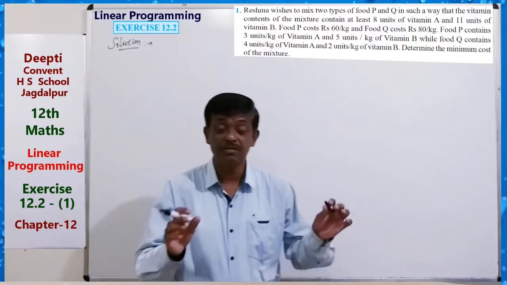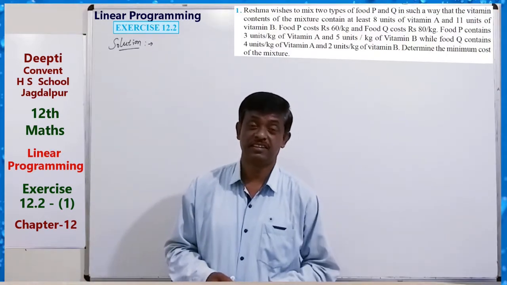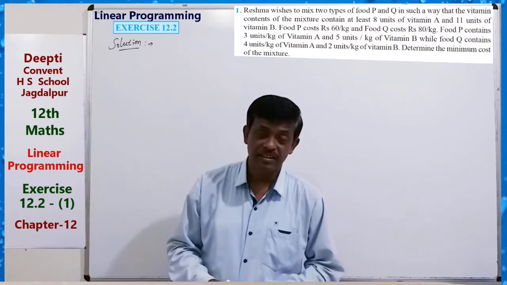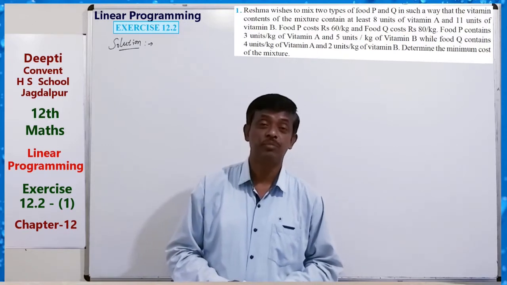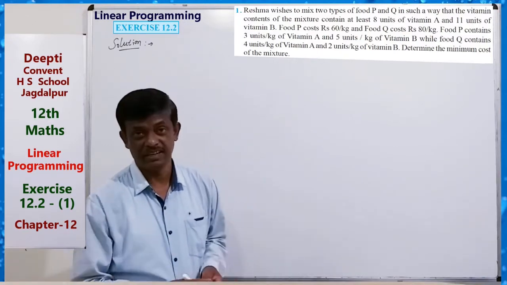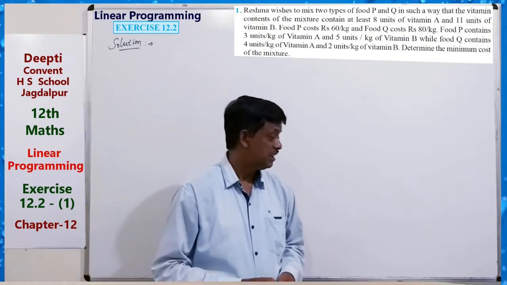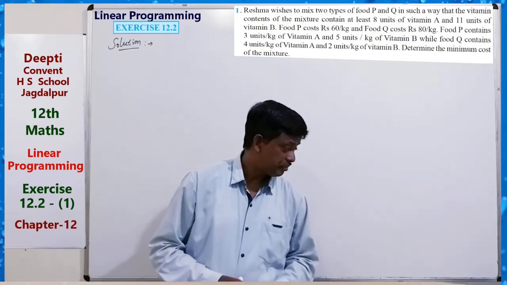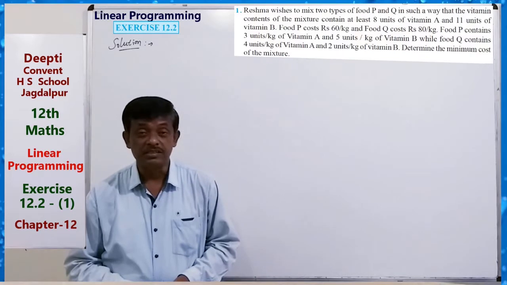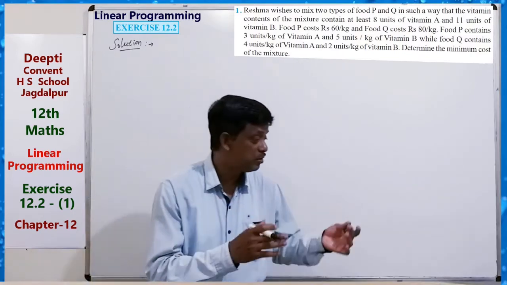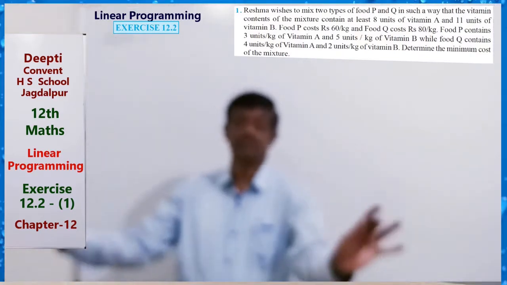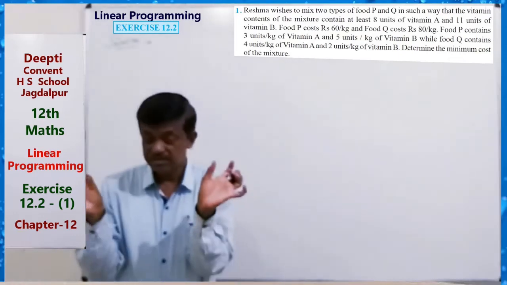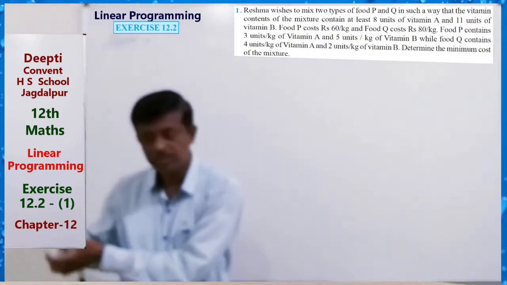First of all, we have to formulate the linear programming problem mathematically. Reshma wants to mix two types of food, so how many quantities of food P and food Q are required?